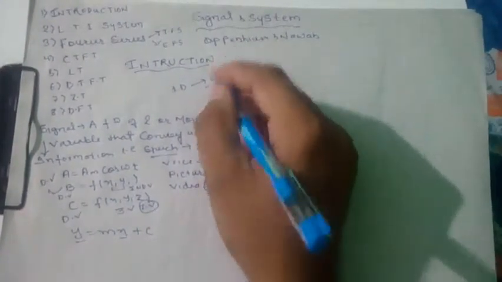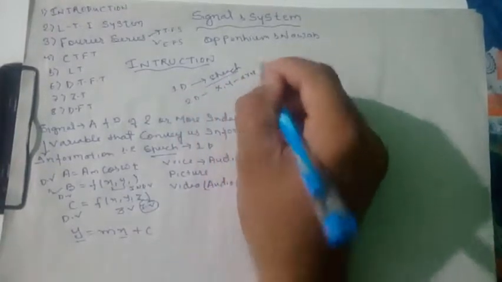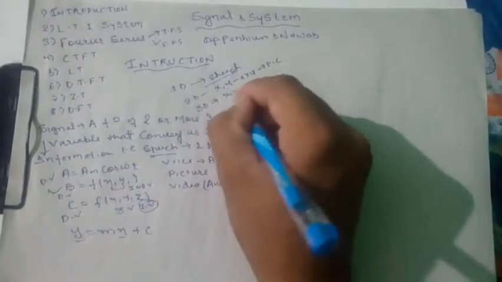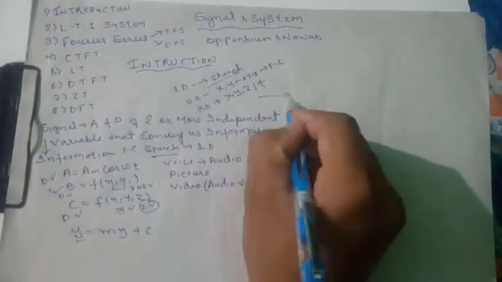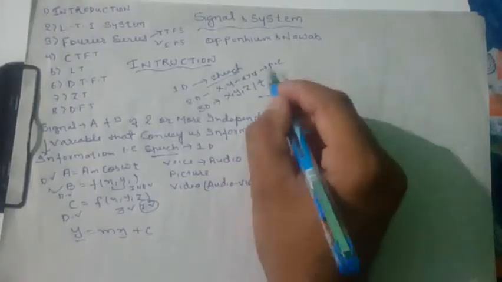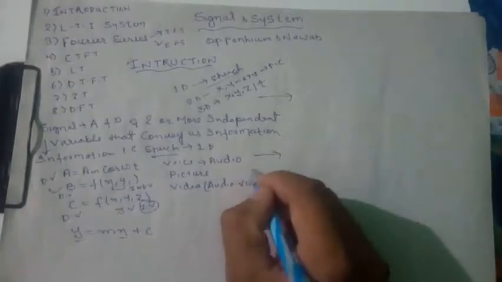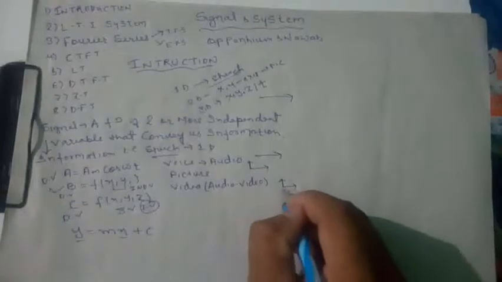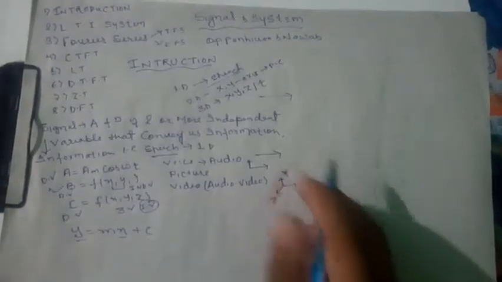Simply speech. A two-dimensional signal can be on the x and y axes, like a picture, and a three-dimensional signal can be x, y, z or time axis. So a speech signal can be like this, an x-y signal can be like this, a picture signal can be on this axis, and for audio and video this signal can be on the z axis, with x, y and z, or on the time axis.